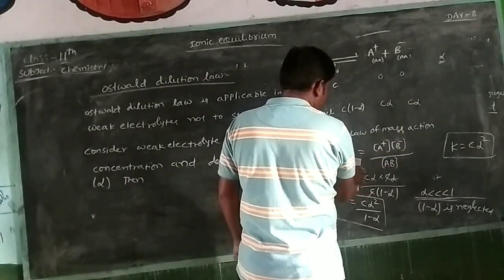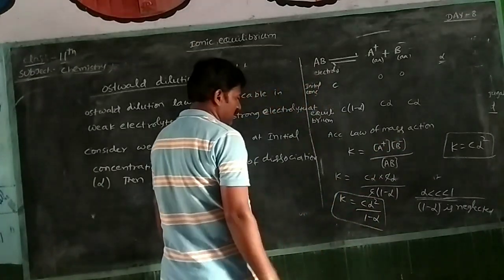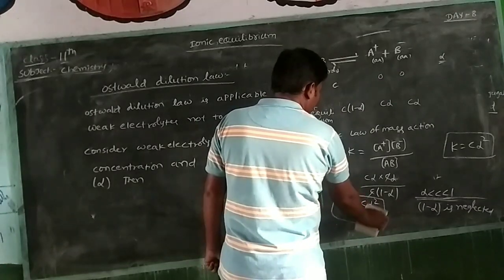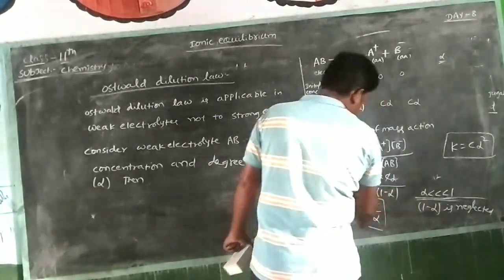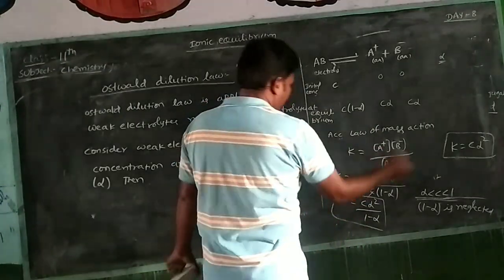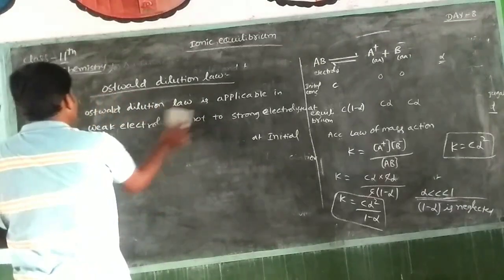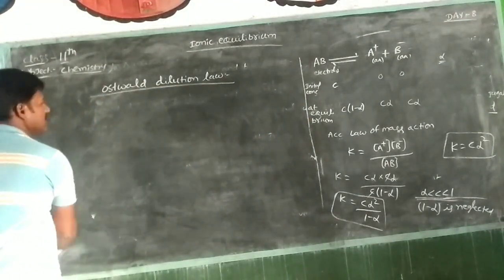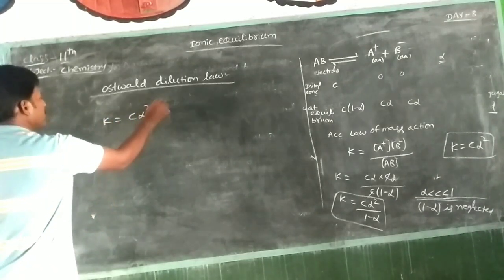According to the law of mass action, K is equal to the concentration of A plus times the concentration of B minus upon the concentration of AB, so K is equal to C alpha square by 1 minus alpha. Alpha is very small, so 1 minus alpha in the denominator is neglected, and K is equal to C alpha square.